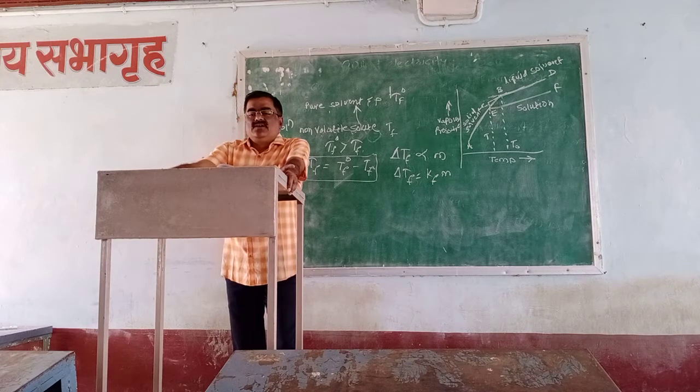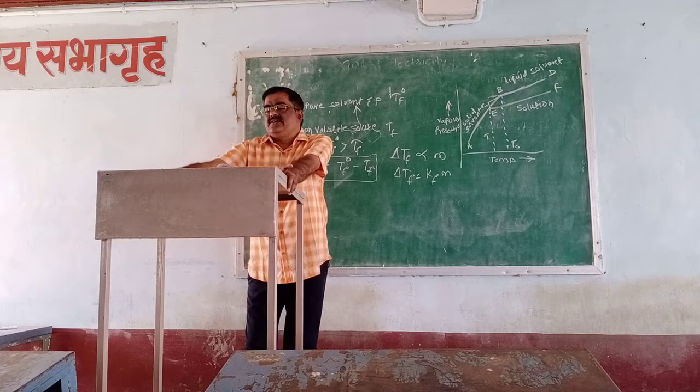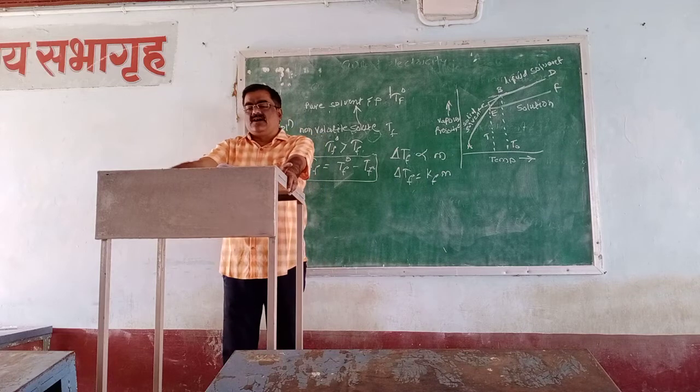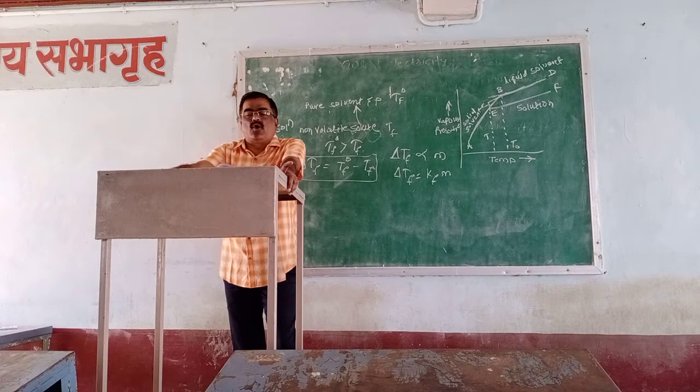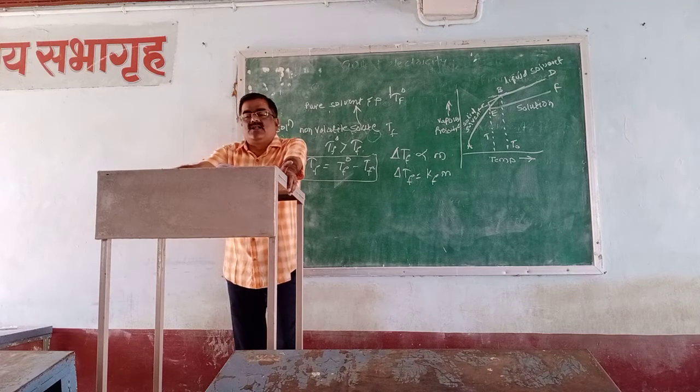If m is equal to 1, delta TF is equal to KF, the cryoscopic constant, which is the depression in the freezing point produced by a 1 molar solution of the non-volatile solute.